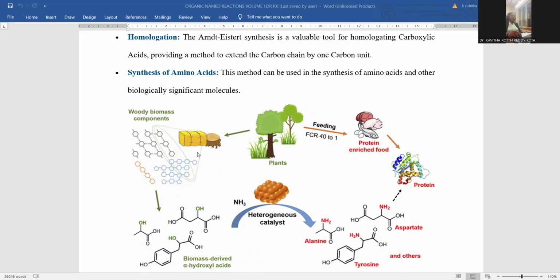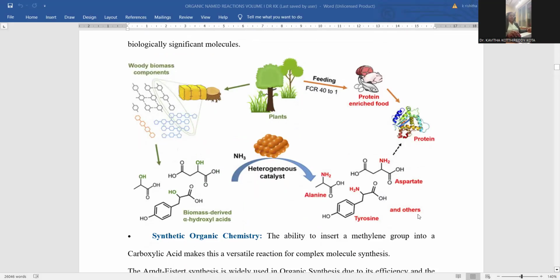So woody biomass can be taken simply. This is the natural material everybody is aware about. So wood can be collected initially from the plant, and by means of this reaction, feeding to protein enriched food is possible. Protein enriched food manufacturing is possible, being amino acids are the starting material for protein synthesis, everybody knows about that. And even from this fish also, you can collect the protein, and you can synthesize the same protein from this same Arndt-Eistert synthesis. This is a natural phenomenon you are aware about.